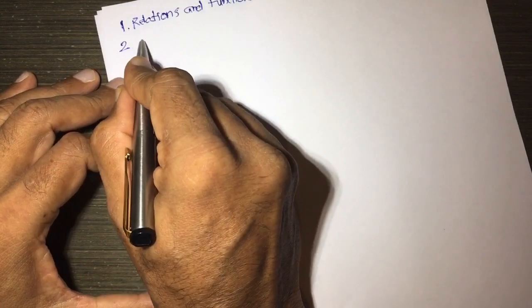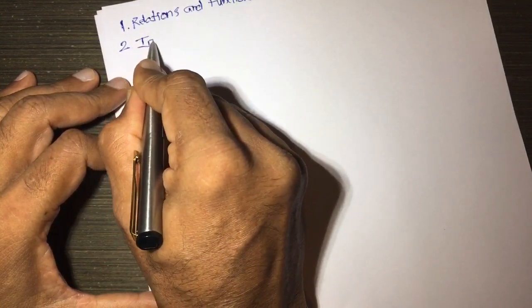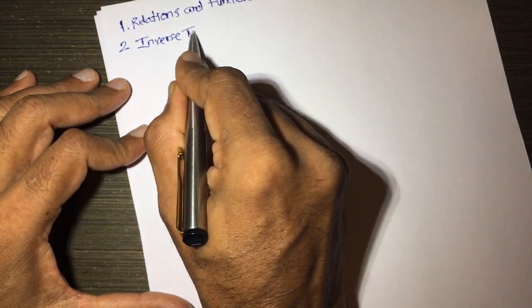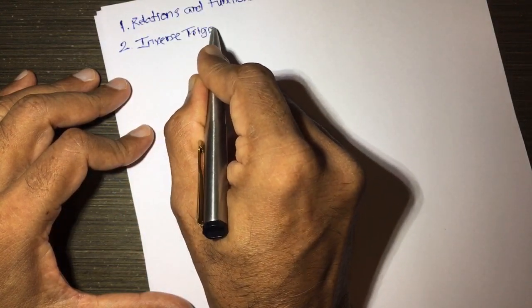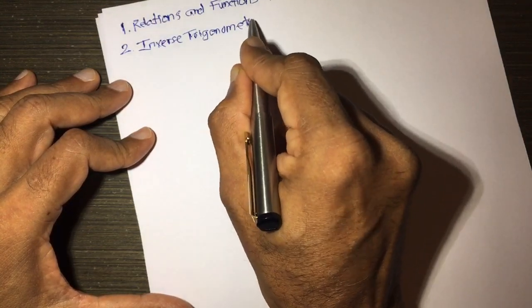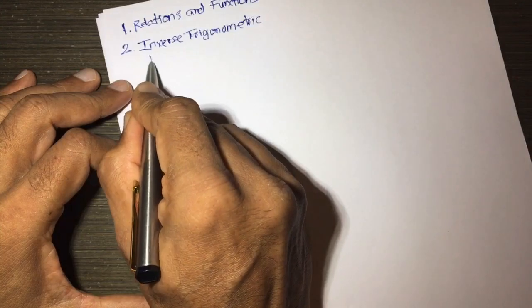After that, second chapter, which is inverse trigonometric functions.